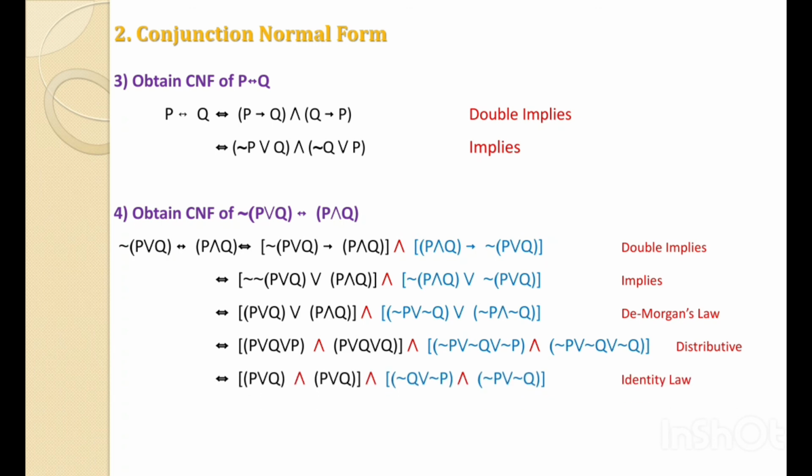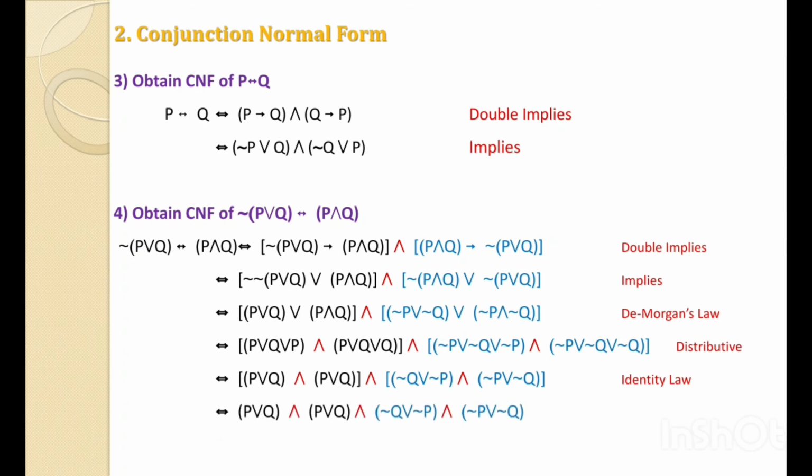Now P or Q or P means here P or P, using the identity law we can write it as P, because P or P is logically equivalent to P. In the second bracket P or Q or Q, again using the identity law Q or Q is logically equivalent to Q. In the third bracket there is not P or not Q or not P, that's why not P or not P is logically equivalent to not P. And in the last bracket there is also a repeated term, not P or not Q or not Q. Then not Q or not Q is logically equivalent to not Q. We have removed all these repeated terms, and that's why our final statement is P or Q and P or Q, and not P or not P, and not P or not Q.